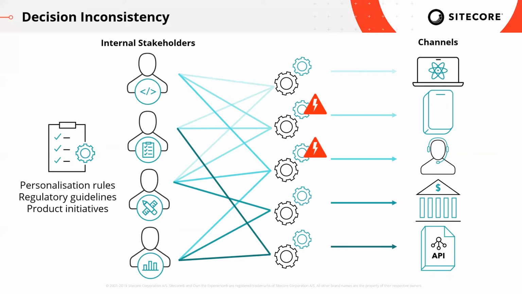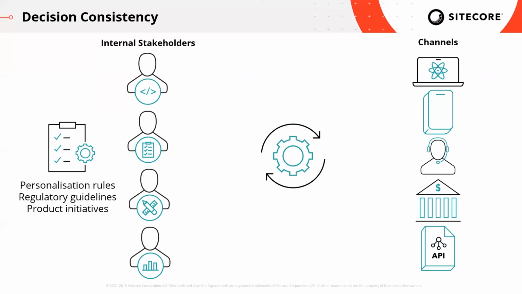Now, this is after the initial implementation, but when we consider the next iteration of changes, these inconsistencies, these issues will continue and they will be amplified across all the channels. We know modern businesses need to be agile and change quickly and effectively, so we need to plan for this type of iteration.